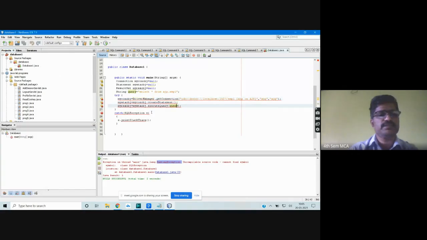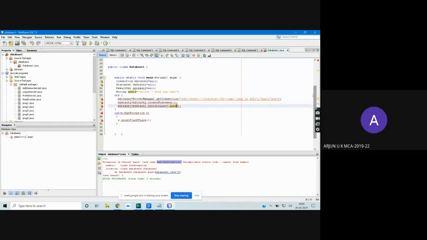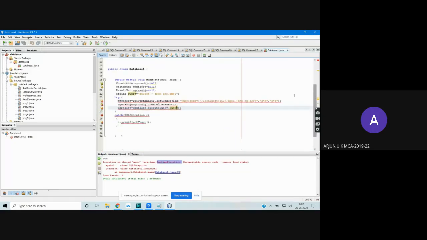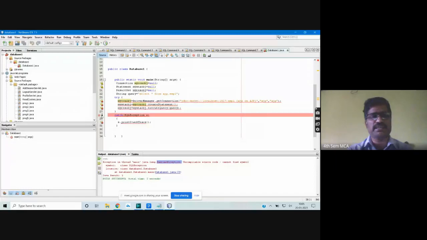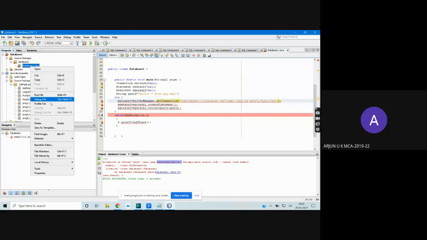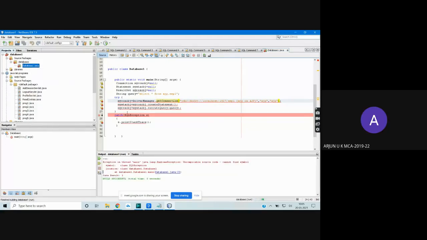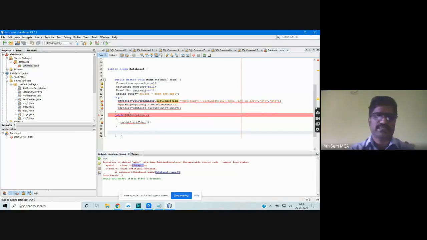All right, now come here. Why did everything come as error? Now it is correct, because now the driver should be installed. Okay, this can be removed. No problem. I'll run once. Now also the same error. That's the exception.